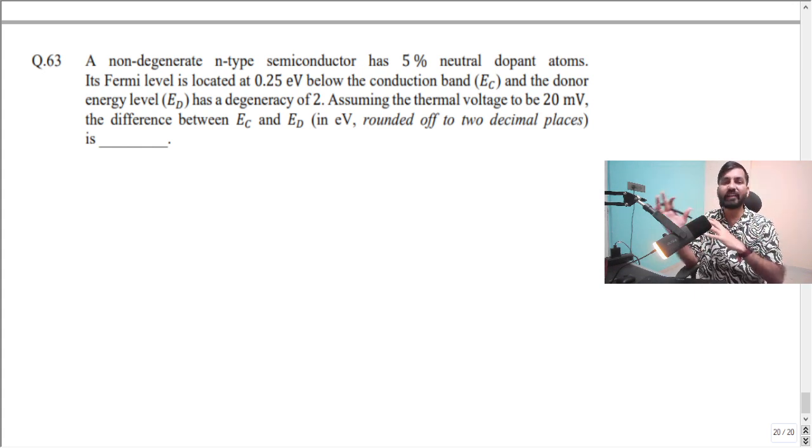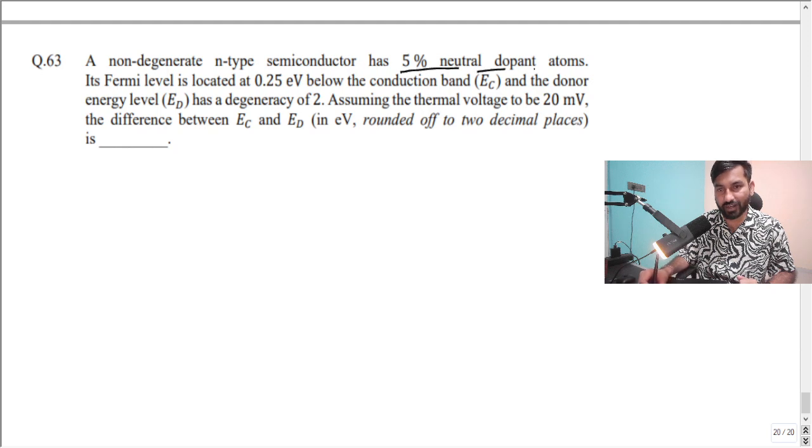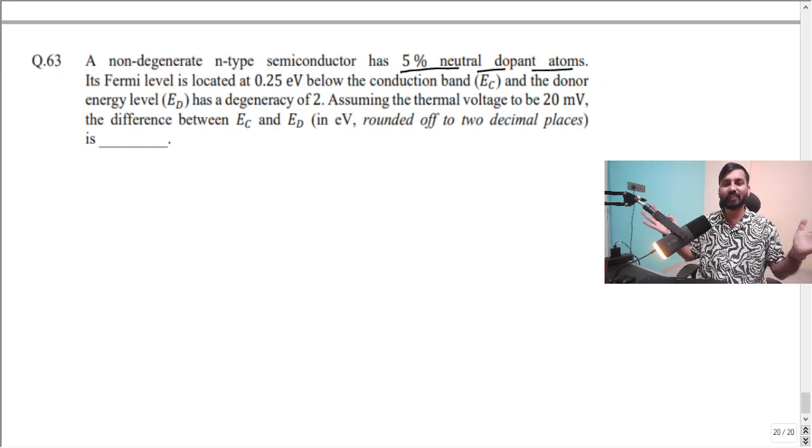A non-degenerate n-type semiconductor has 5% neutral dopant atoms. You see here they have given 5% neutral dopant atoms. So you have to understand that out of 100%, 5% of the dopant atoms were not ionized. Let's say there is 100% ionization. 100% ionization means whatever you are doping, let's say you're doping phosphorus in silicon, the number of electrons will be equal to the donor concentration, if there is 100% ionization.